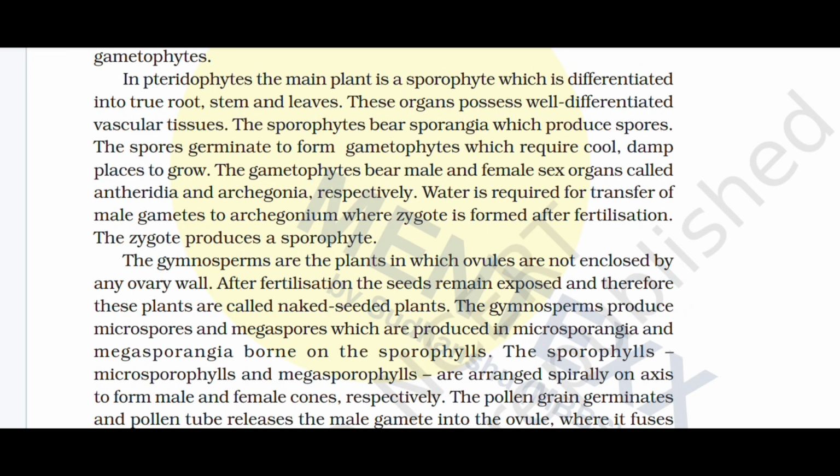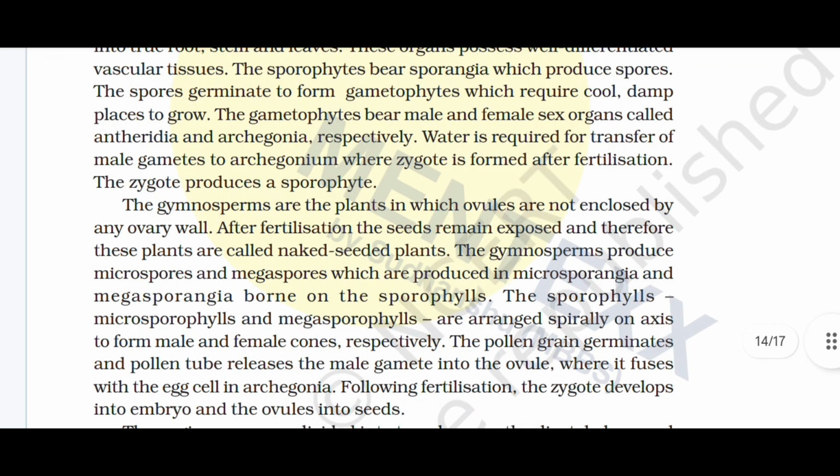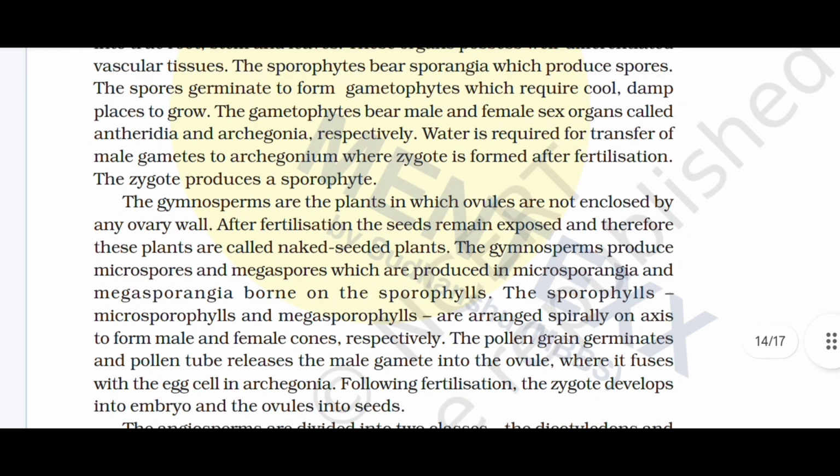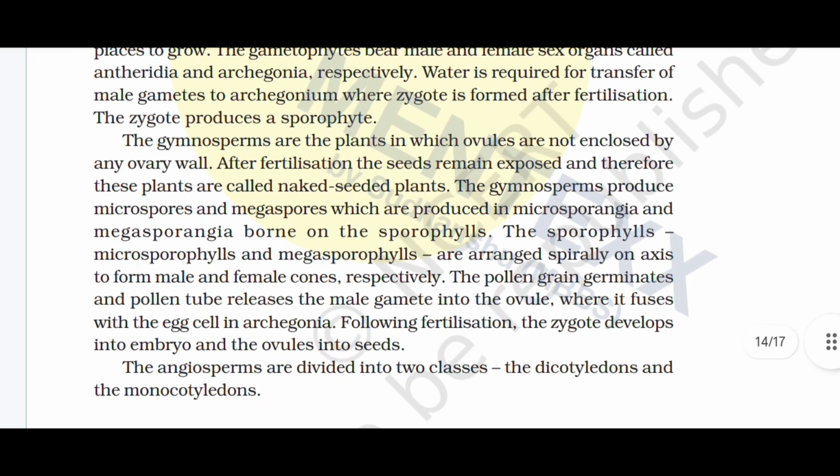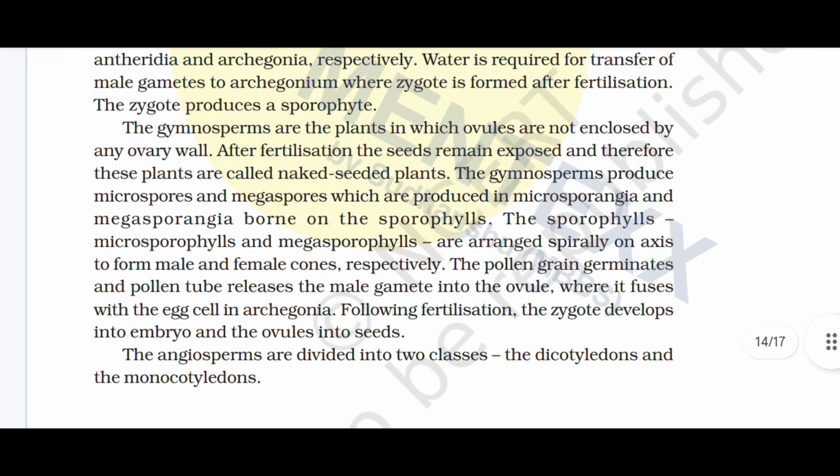The gametophyte bears male and female sex organs called antheridia and archegonia, respectively. Water is required for transfer of the male gamete to the archegonia, where the zygote is formed after fertilization. The zygote produces a sporophyte.